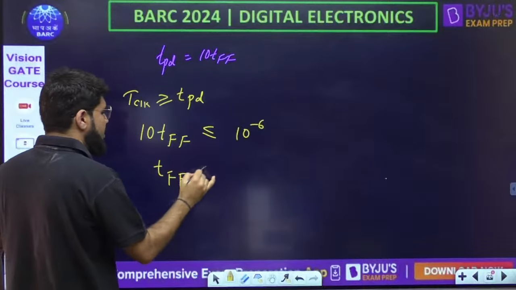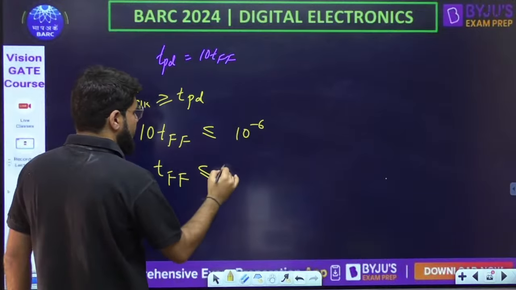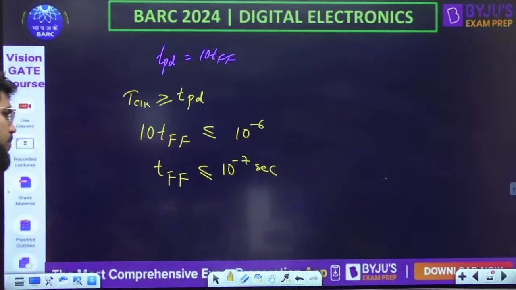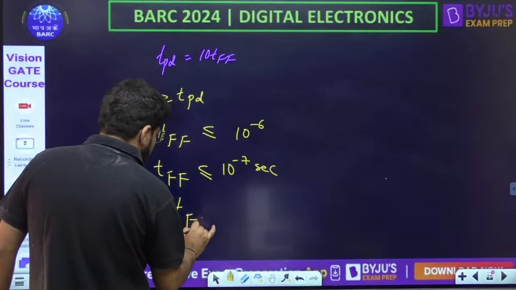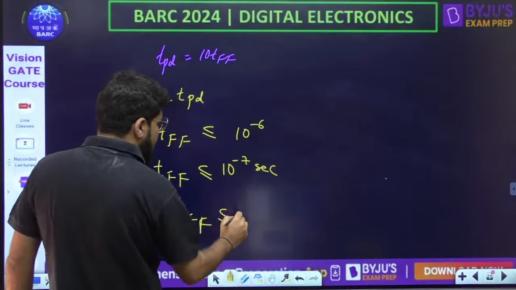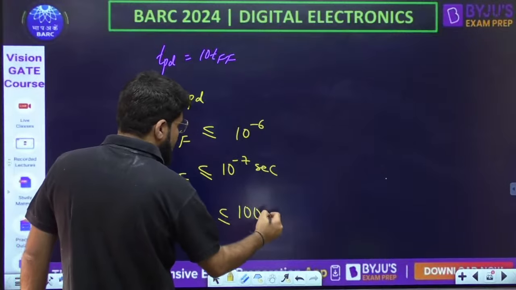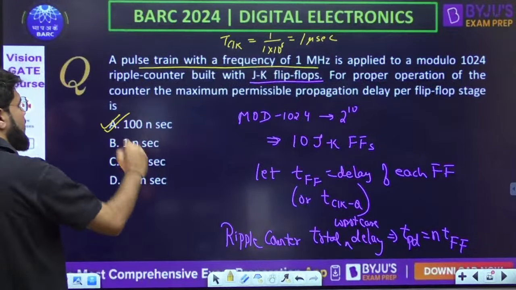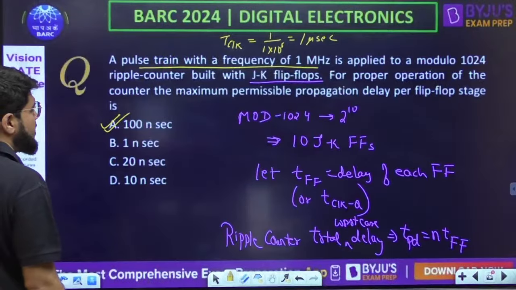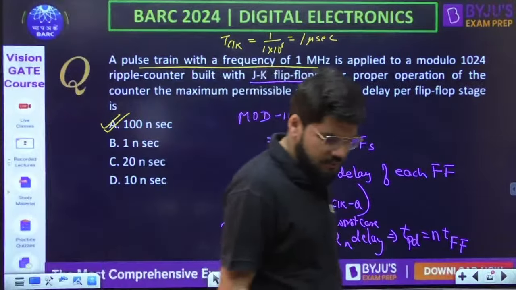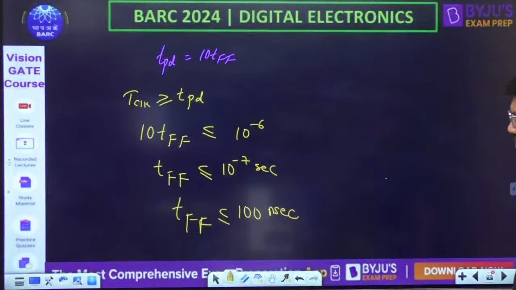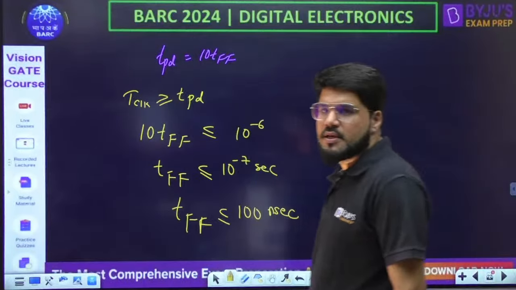Dividing by 10, the delay of the flip-flop should be less than or equal to 10 power minus 7 seconds. The options are in nano, no problem. Multiplying by 100, it becomes 10 power minus 9, which is nanoseconds. So TFF is less than or equal to 100 nanoseconds, option A. That is the correct answer.